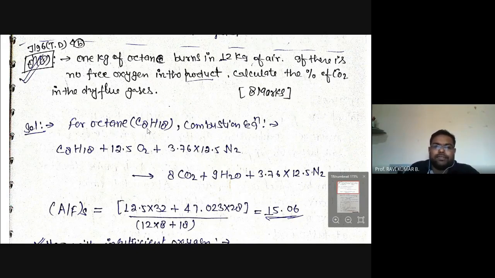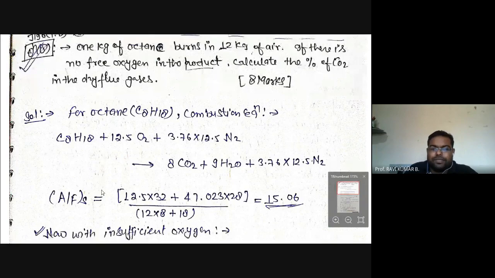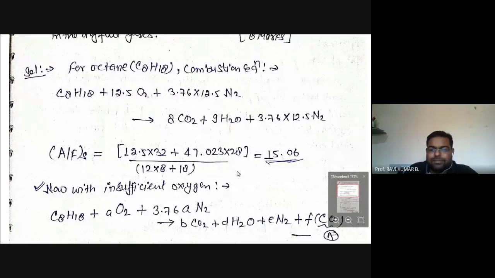So for octane, see, the chemical formula is C8H18. So for complete combustion, we can write the equation in this way: C8H18 plus 12.5 O2 and 3.76 into 12.5 N2, and finally we know the constituents. We can write the equation. From here we can find out the stoichiometric air fuel ratio as 15.06.